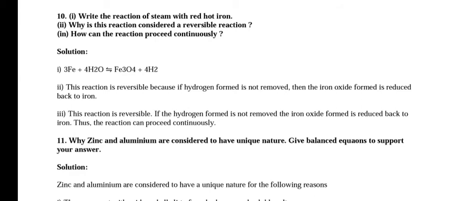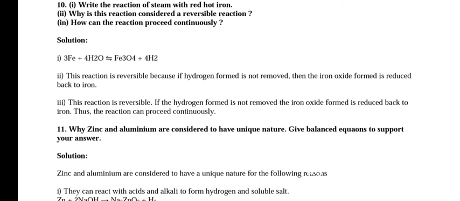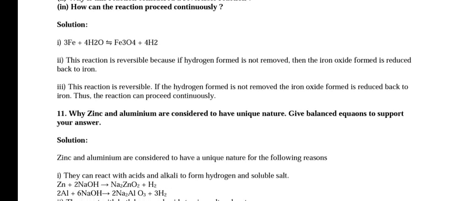Write the reaction of steam with red hot iron. 3Fe plus 4H2O gives Fe3O4 plus 4H2. Why is this reaction considered a reversible reaction? This reaction is reversible because if the hydrogen formed is not removed, then the iron oxide formed is reduced back to iron. How can the reaction proceed continuously? If the hydrogen formed is removed, the iron oxide is not reduced back to iron. Thus the reaction can proceed continuously.